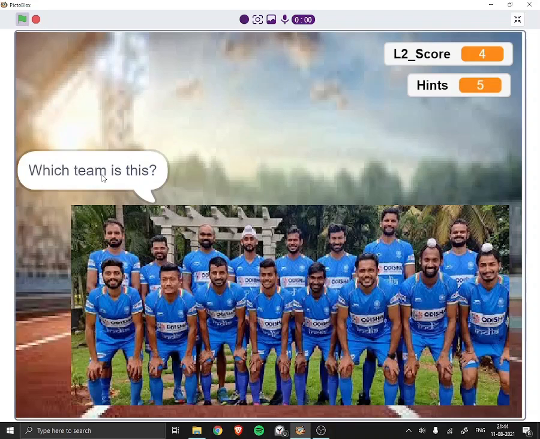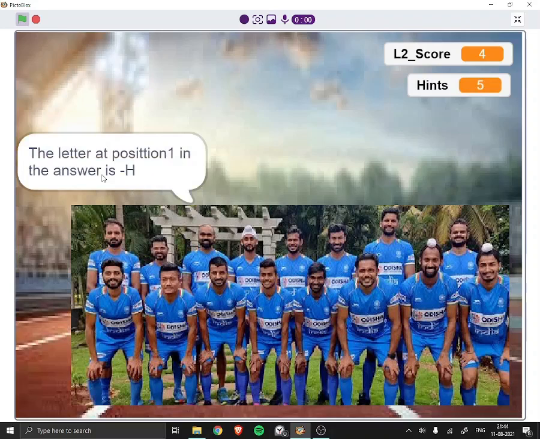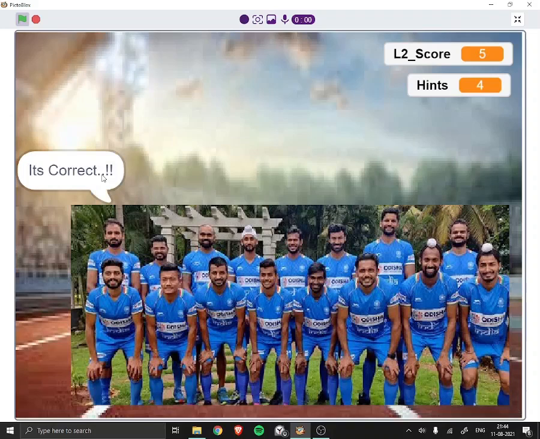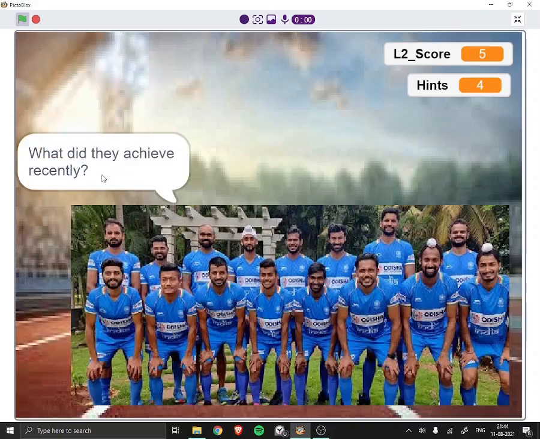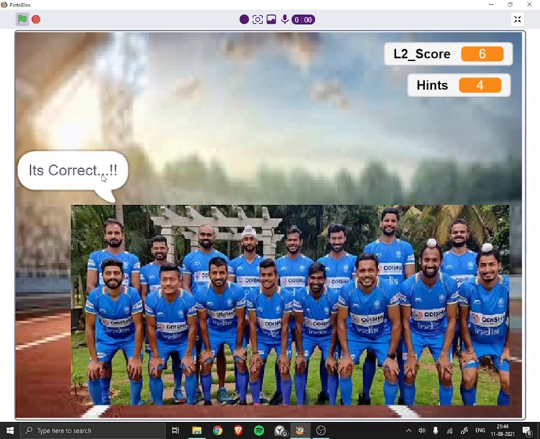Which team is this? Here if you write hockey or hockey team or Indian hockey team, all 3 are correct. Maybe I have written the spelling wrong. Which team is this? It's correct. What did they achieve recently? It's correct.